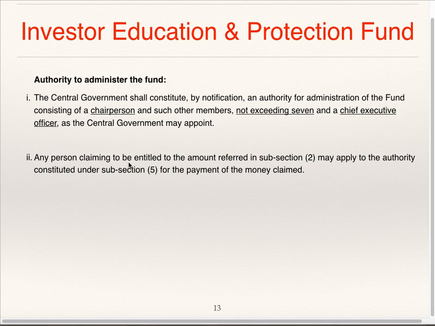Any person claiming to be entitled to amount referred to in subsection 2 may apply to the authority constituted under subsection 5 for the payment of money claimed. So if any person wants to get refund from the fund, then in that case he has to apply to the authority which is constituted by central government for refund of the money from the fund.